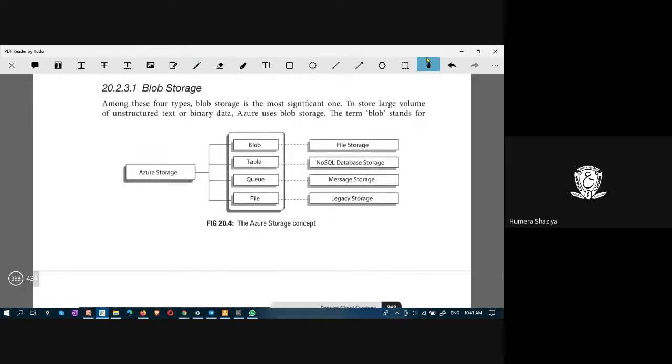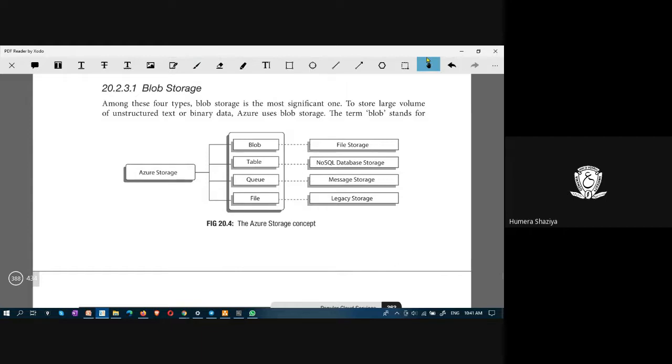What is blob storage? Azure Storage has four different kinds of storage mechanisms: blob, table, queue, and file. Blob is for file storage, table is for NoSQL database storage, queue is for message storage, file is for legacy storage.